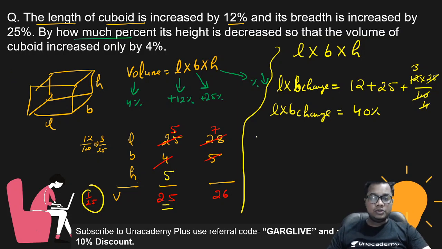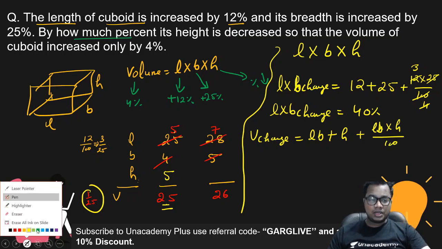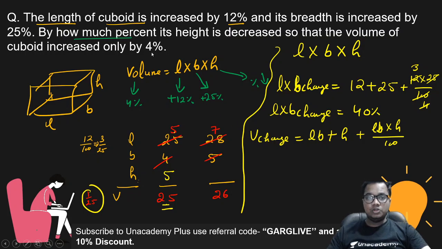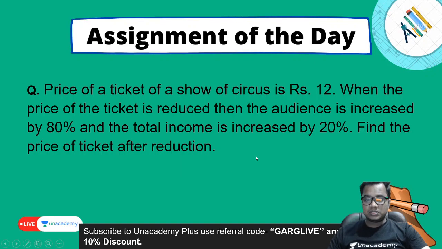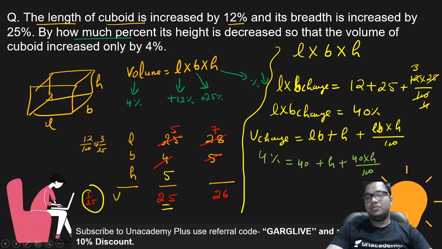But now, I know the change in volume. How to find the change in volume? Apply the formula: length into breadth with height, plus length into breadth into height upon 100. So again you will get an equation. Change in volume is 4%. Change in length into breadth, this is 40%, plus height plus 40 into height upon 100. Now you will get the value of height.